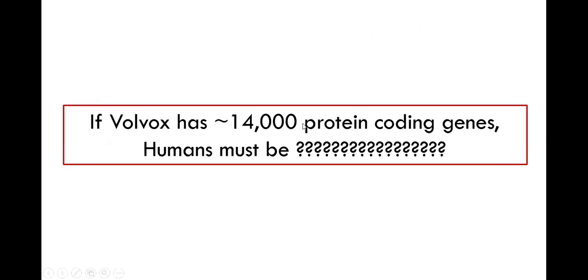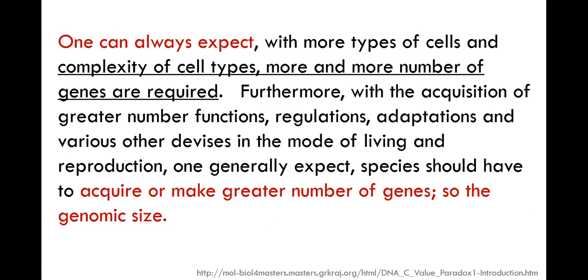So if Volvox has 14,000 protein coding genes, how many will humans have? Compared from unicellular to multicellular, I may expect 3 lakhs, just like the protist variability. Why do I expect that? Because one always expects that with more cell types and more complexity, more and more genes are required.